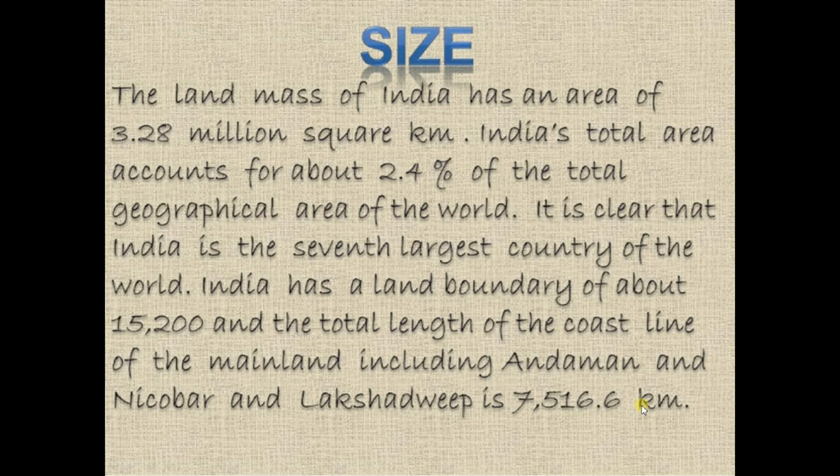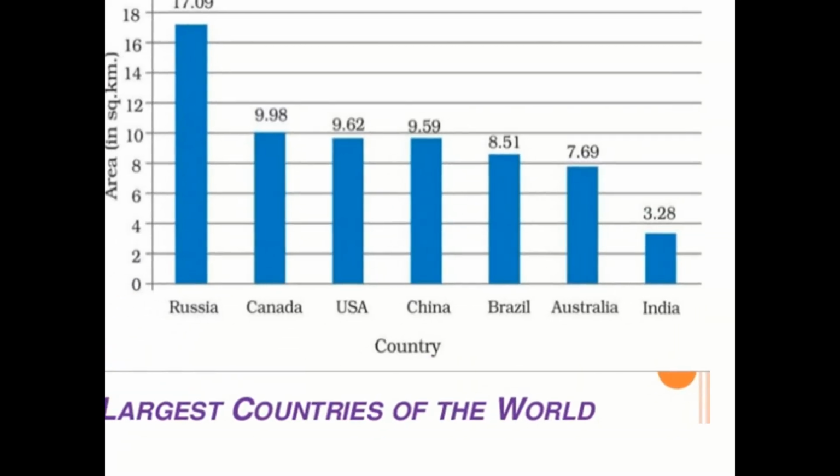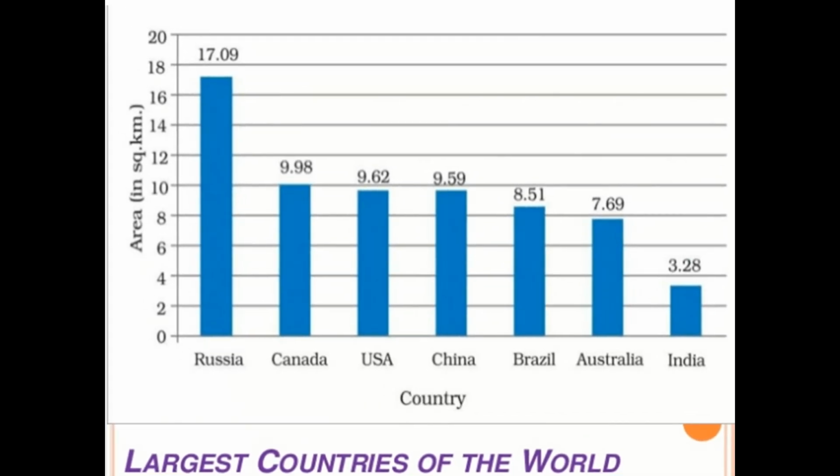Okay. Now here we will discuss the 7 largest countries in the world. First one is Russia, then Canada, USA, China, Brazil, Australia and India. Right? Here we have the total area of the different countries. Like India's total area is 3.28 million square kilometers. So I hope you understand the topic.